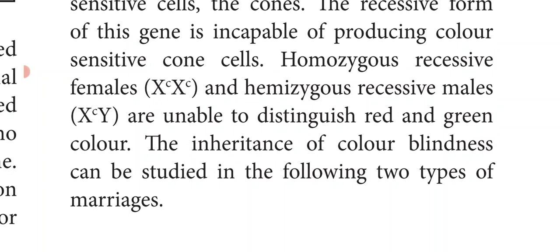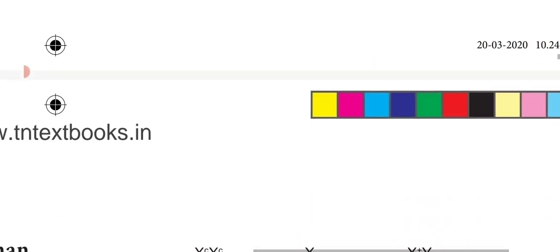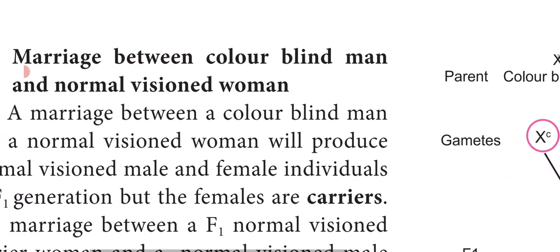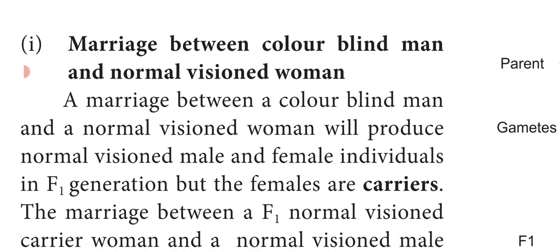The inheritance of color blindness can be studied in the following two types of marriages. Here they are given as examples. First, we will see a marriage between a colorblind man and a normal vision woman. The man is colorblind and cannot distinguish red and green, but the woman is normal. We can see the possibility of the children having color blindness or normal vision.